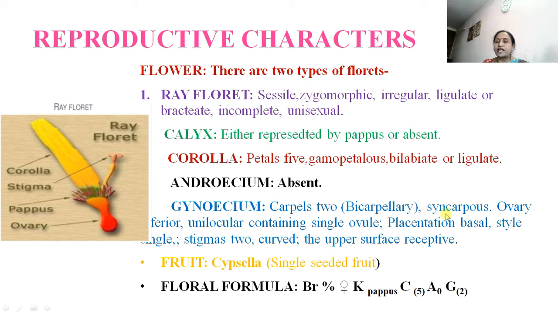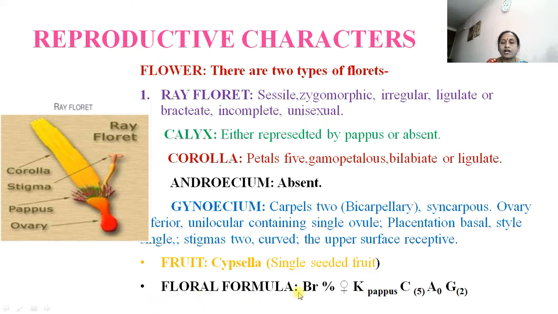Then they are fused, that's why they are syncarpous. Ovary inferior, then unilocular, containing single ovule. Placentation basal, style single, and stigma 2, that is curved. The upper surface is receptive, and the fruit is therefore called as cypsela, that is the single seeded fruit.